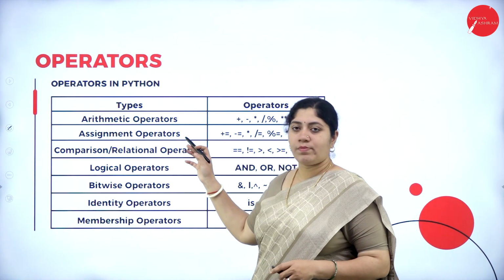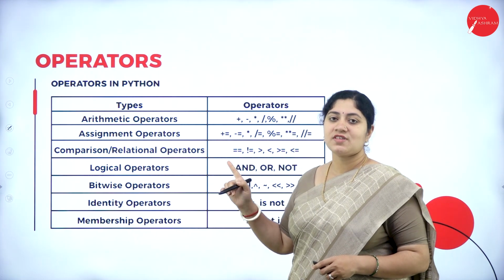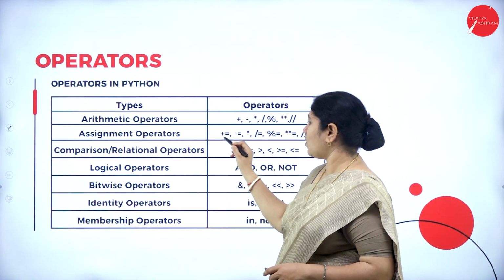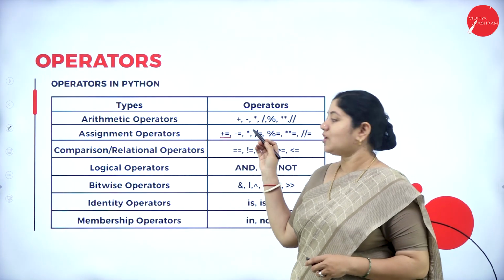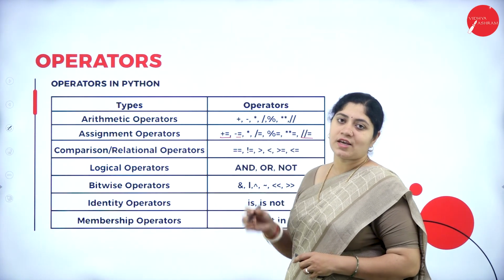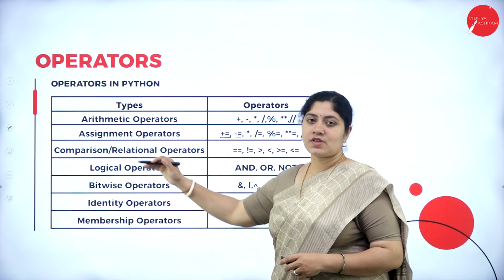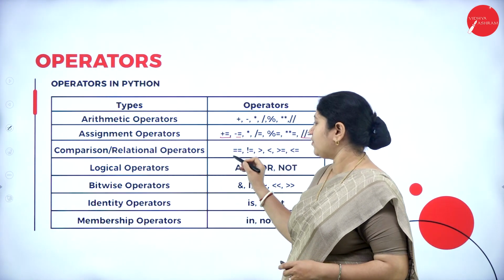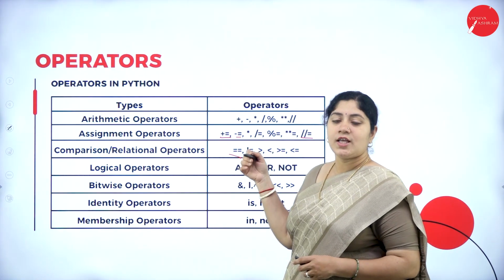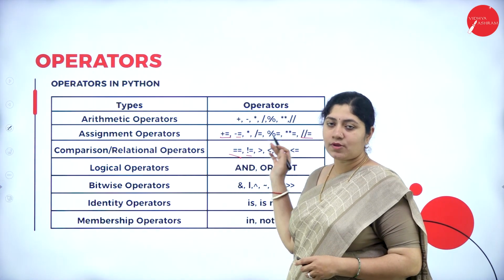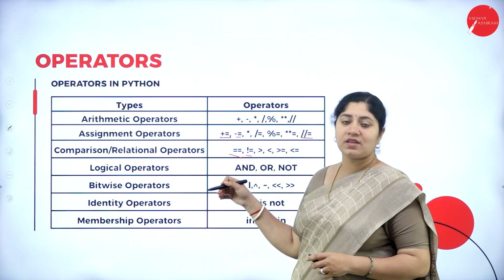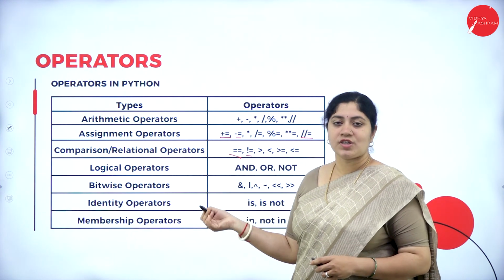Next is assignment operator. Assignment operator, in the sense, the first thing that comes into our mind is none other than a simple equal along with increment, along with decrement, then a modulus. In this way, these are various assignment operators. Next type is comparison or relational operator, where it deals with equal equal, followed by not equal, lesser than, greater than, and all these things. Next one, logical operator. Logical operators are none other than AND gate, OR gate, NOT gate, etc.